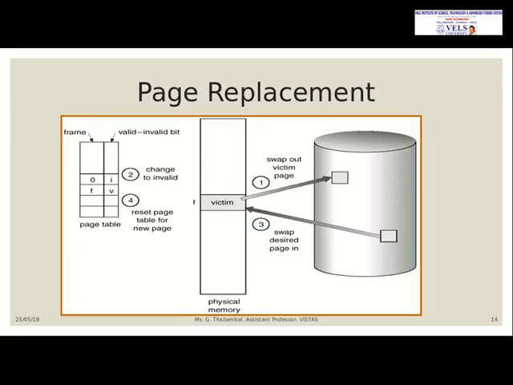So the bit needs to be changed to I, invalid. And the third step is that whichever page is needed for execution now needs to be swapped in from the backing storage into physical memory. So that is swapped into the physical memory, and the page table is reset with the bit V. That means the page has been replaced.